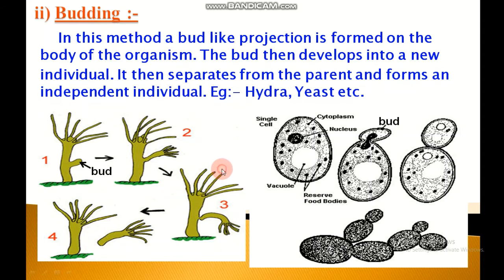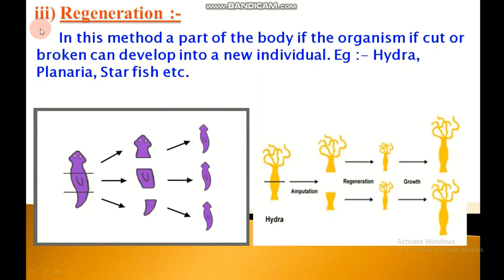That is budding. Next, third type of asexual reproduction is regeneration. What is regeneration? In this method, a part of the body of the organism, if cut or broken, can develop into a new individual. Examples are hydra, planaria, starfish, etc.